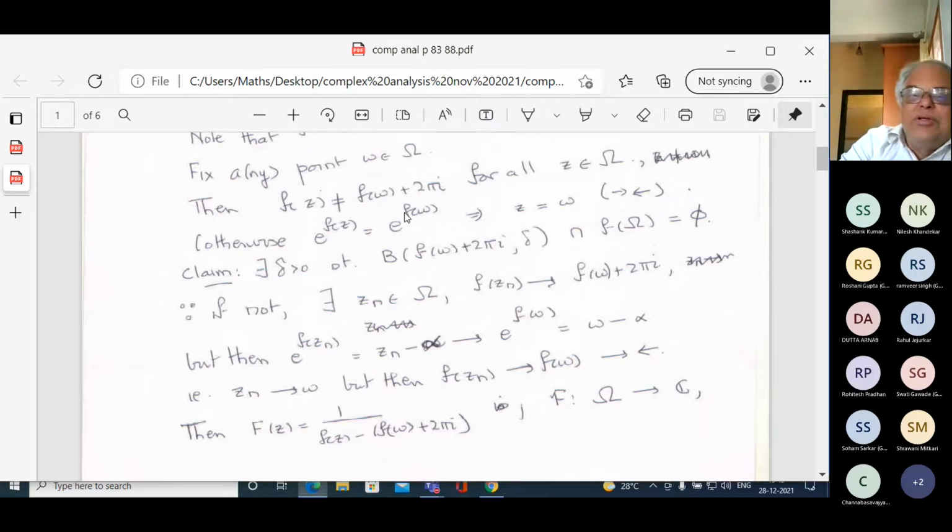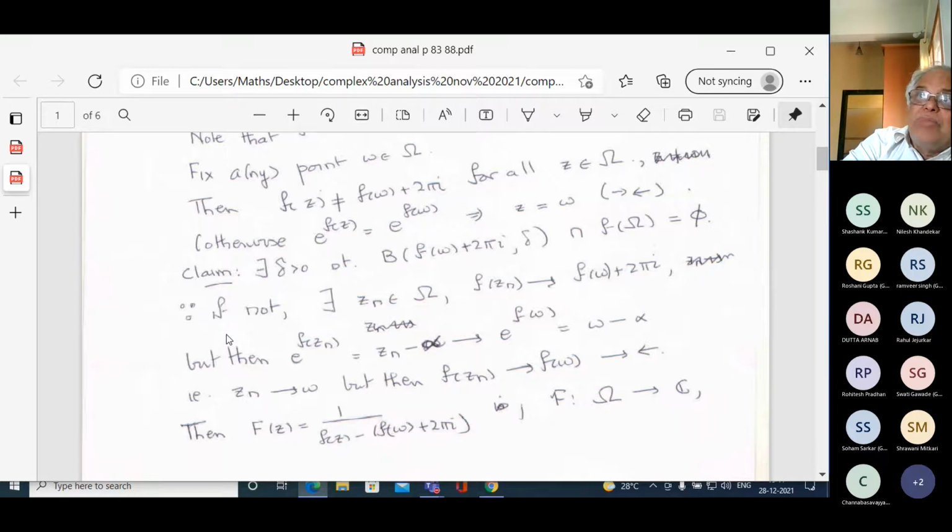All of you realize that, no? When I say that this claim is not true, it means that for all delta greater than 0, there exists a z in omega such that Fz is in the ball with center Fw plus 2 pi i and radius delta. That means Fz lies in this ball. So for all delta, I can find a z.